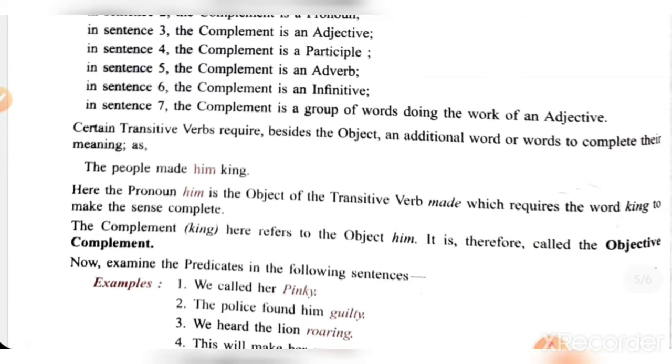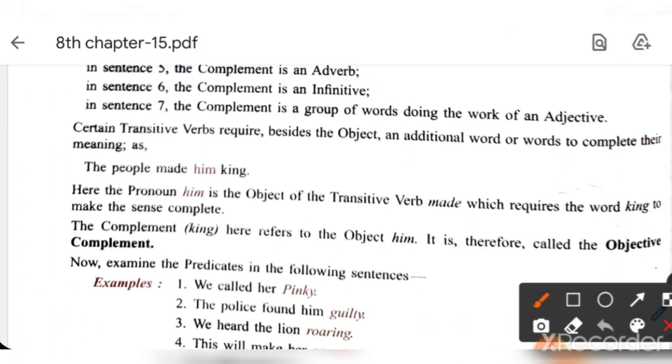Certain transitive verbs require additional word or words to complete their meanings apart from object. The people made him king. Here him is pronoun and it becomes the object of transitive verb which requires the word king to make the sense complete. Otherwise, if we remove king, we will not understand what it is. The people made him means we don't know. So king is used to make the sense complete. So here complement is king and it refers to the object him. So it is objective complement.